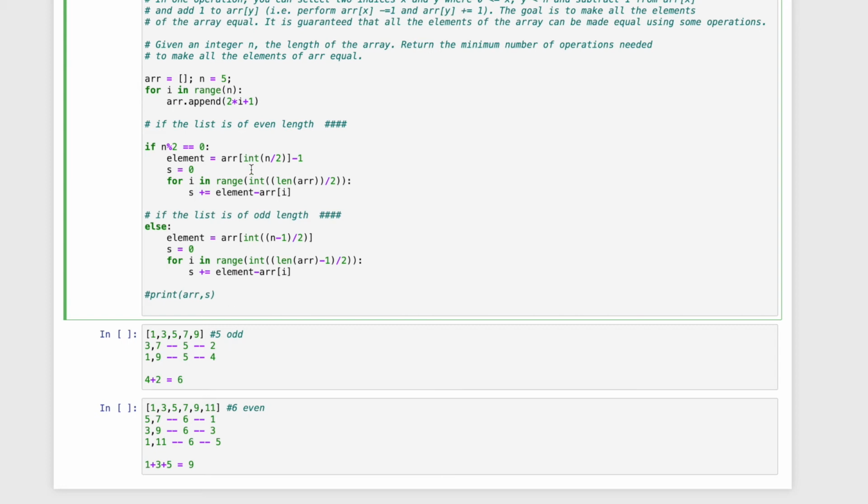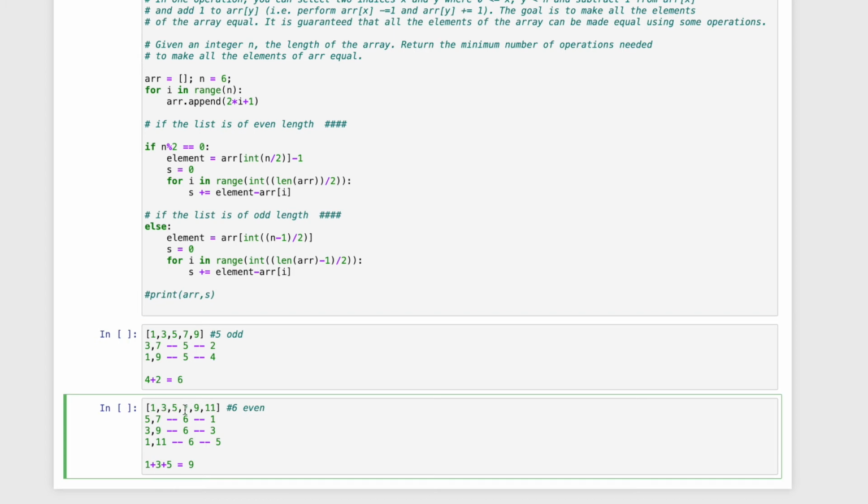So let's first do this for an even-length list. So 6 divided by 2, that is 3. So array of 3 is nothing but 7, because the indices go 0, 1, 2, 3, so 7. So 7 minus 1 will give you 6.